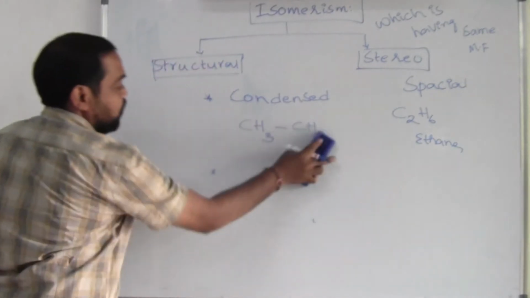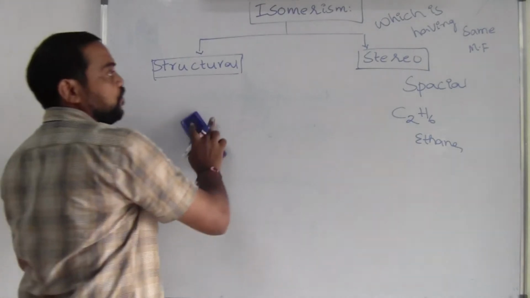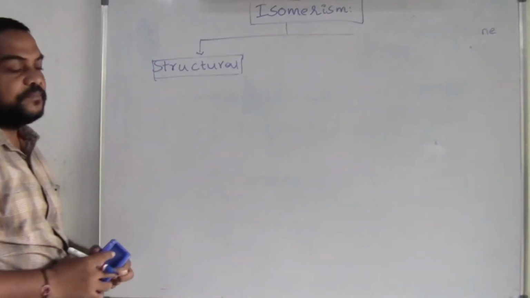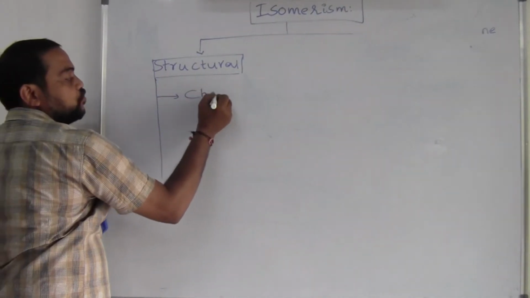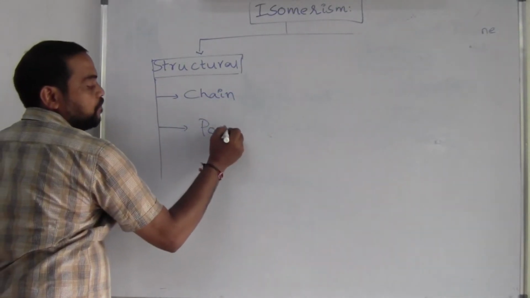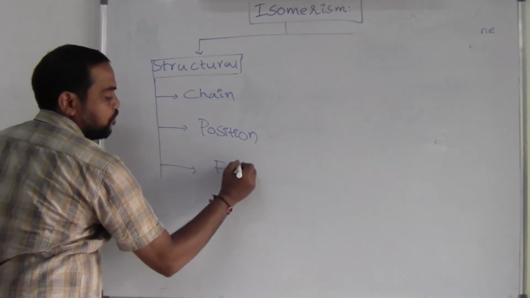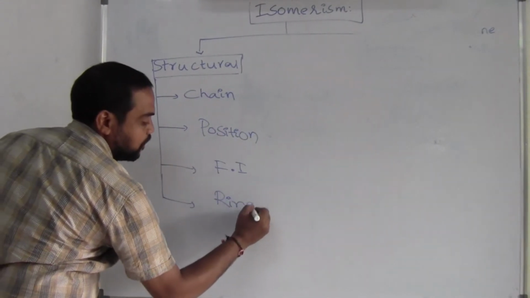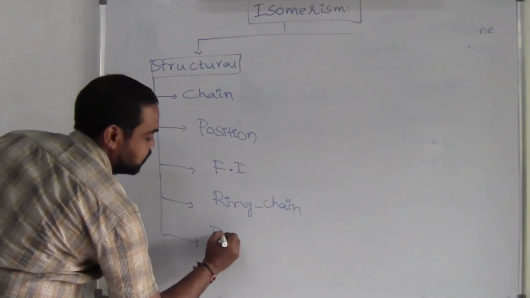First, let's discuss structural isomerism. First we will discuss structural isomerism, later stereoisomerism. Again, structural isomerism is broadly classified into chain isomerism, position isomerism, functional isomerism, and ring chain isomerism. And the last one is tautomerism.